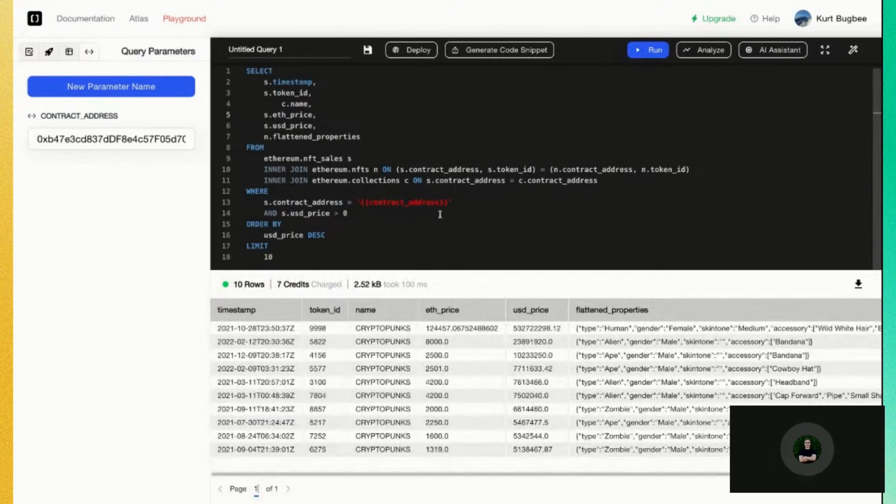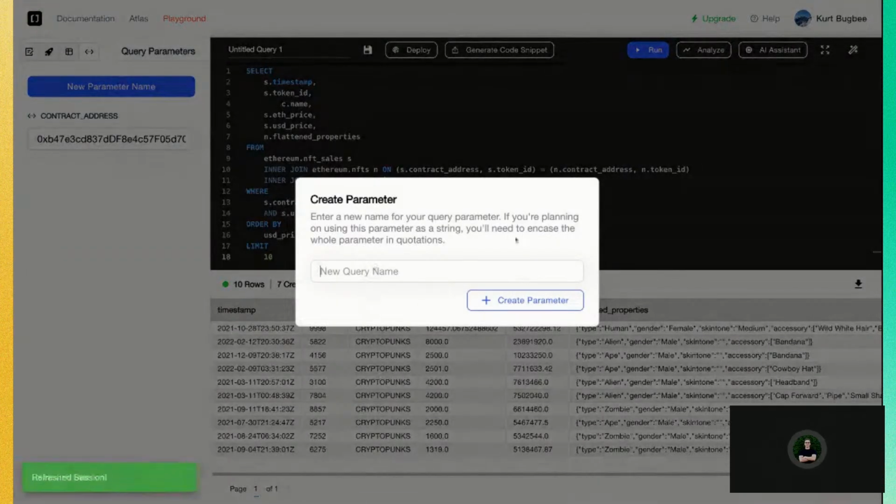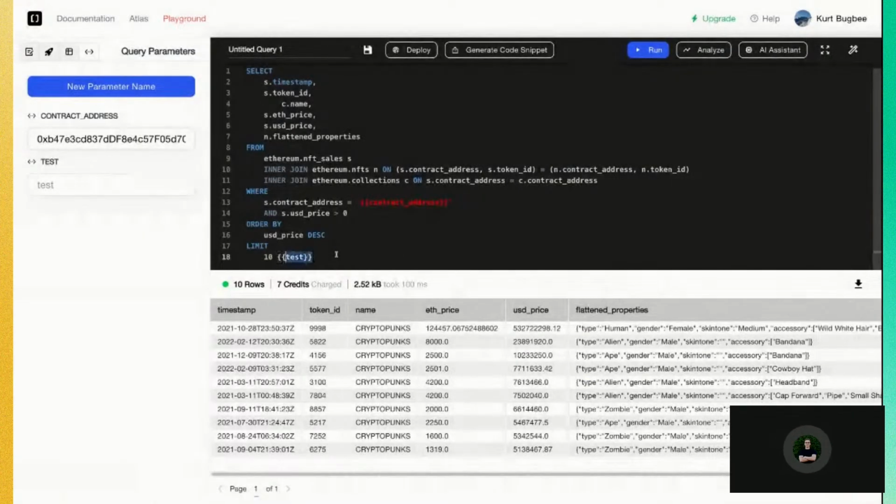So here we go. Here's the same query, but now we can pass in any contract address in the sidebar here. One thing to note is that also when you click on new parameter name, you can create a new parameter, and we'll do test, and it'll input it in the query directly.